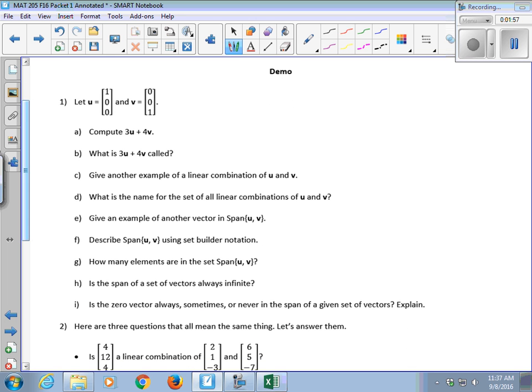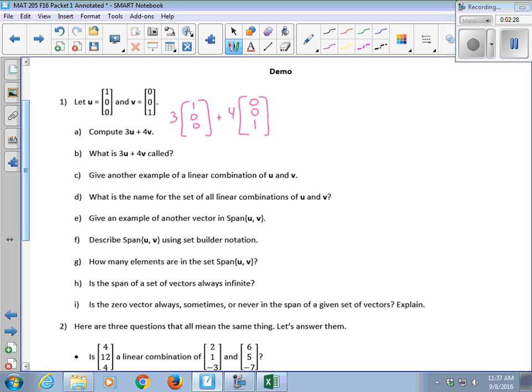All right, so I've got 2 vectors here, u and v. u is 1, 0, 0, v is 0, 0, 1. If I want to compute 3u plus 4v, when you multiply a vector by a scalar, how do you do that? Yeah, every entry, one at a time. So you multiply every entry in u by the scalar 3. So this is 3 times 1, 0, 0 plus 4 times 0, 0, 1.